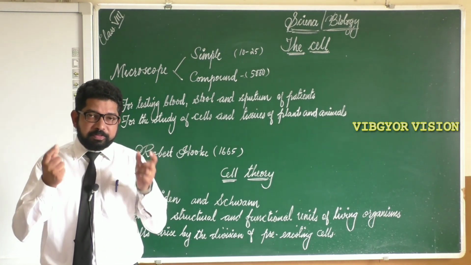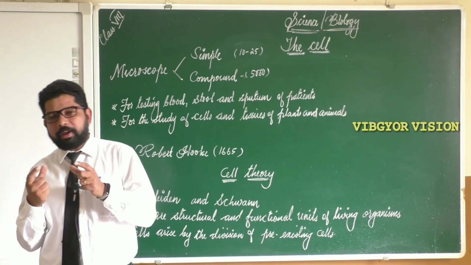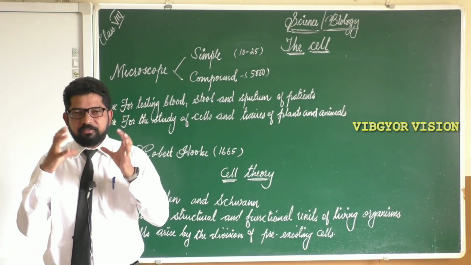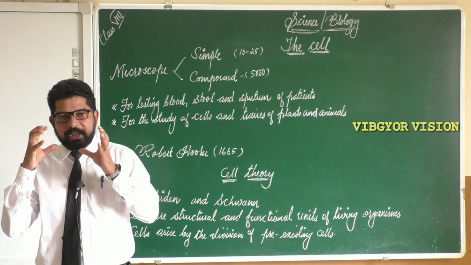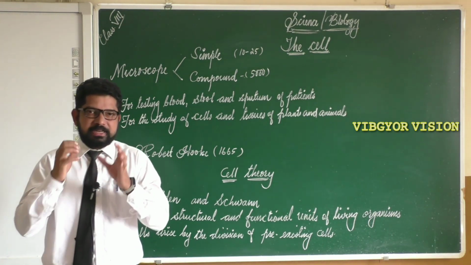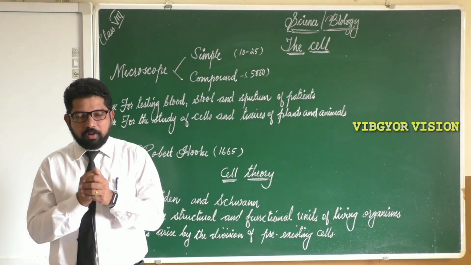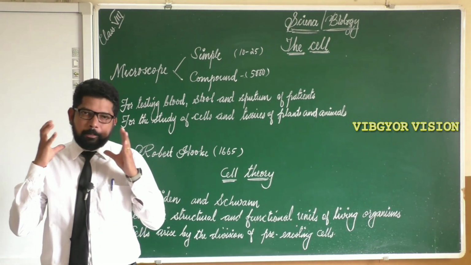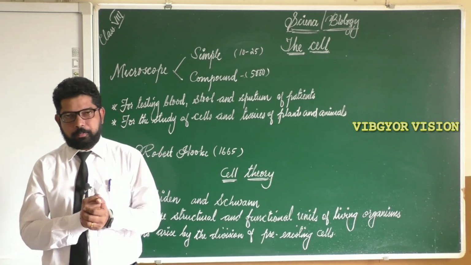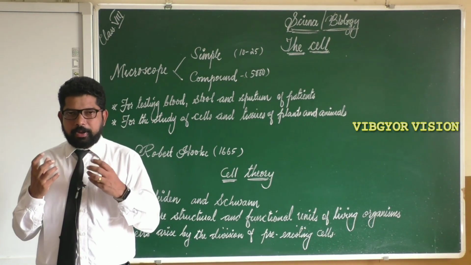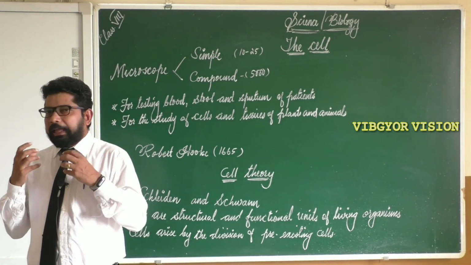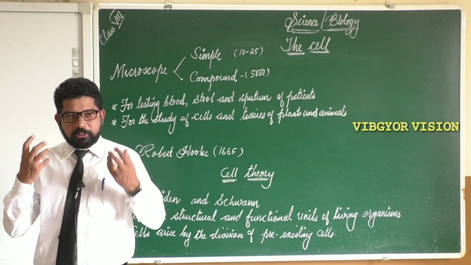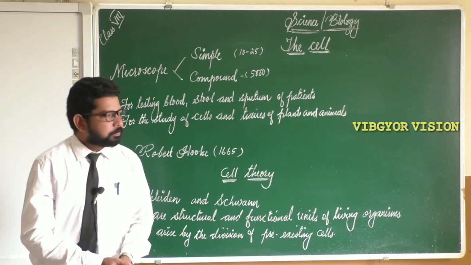With the help of this compound microscope or electron microscope, we can observe the cell, and there we will see the different structures present inside the cell, or we will get the clear contents of the cell. So we said that an electron microscope or a compound microscope can make the images up to 5000 times bigger.